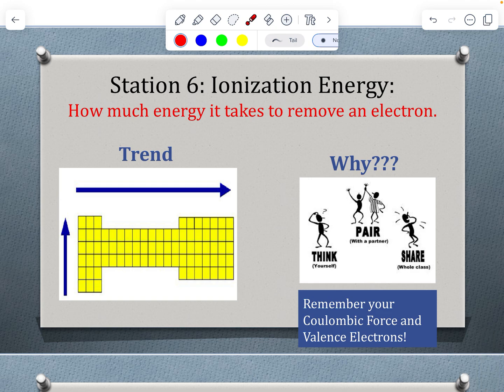Apologies about the bells. All right, station 6 was ionization energy: how much energy it takes to remove an electron. That trend should increase to the right and up. Take a second to think about that. When you're ready, we can go on to the explanation.